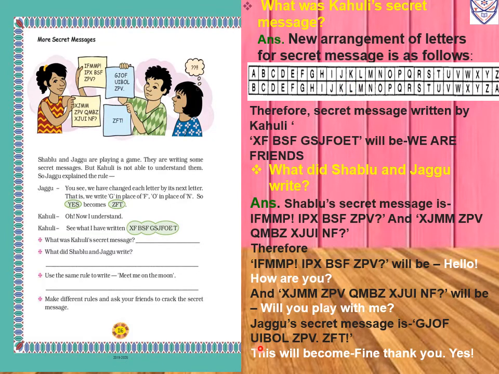So UIBOL means thank, and ZPV means, in place of Z we will write Y, in place of P we will write O, in place of V we will write U, means you. Fine, thank you. Now ZFT means, in place of Z we will write Y, in place of F we will write E, and in place of T we will write S. So YES, yes. So this will become fine, thank you, yes.